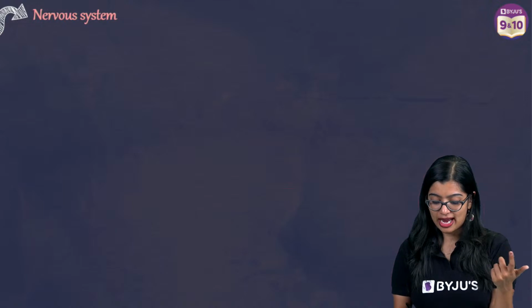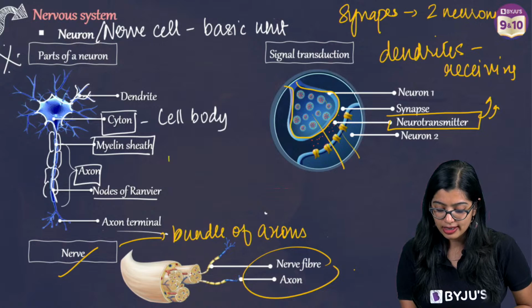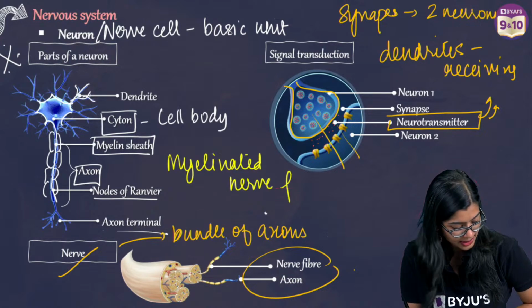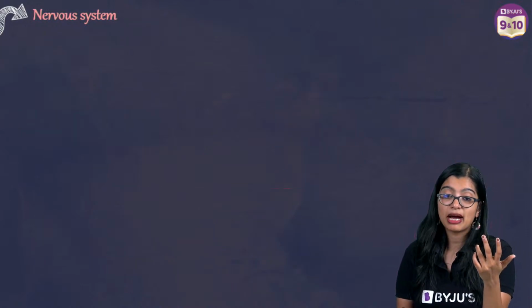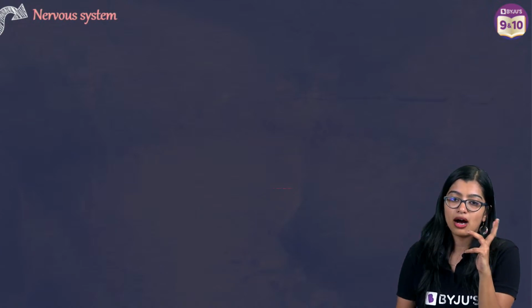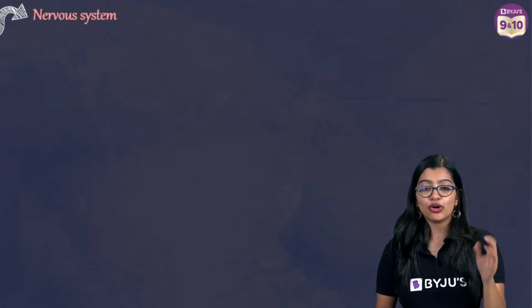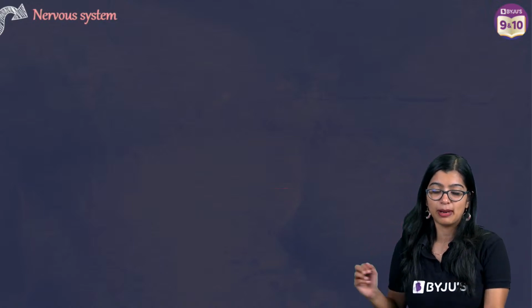Now, what are myelin fibers? Whichever neuron has a myelin sheath in it, we call it myelinated nerve fibers. But if they do not have any myelin sheath, we call it non-myelinated. As simple as that, Charanya. Feedback mechanism I will teach you when I am doing a question based on it. Neuromuscular junction, I have already explained. It is the gap between the axonal end of a neuron and the muscle. So that is what we mean by it.